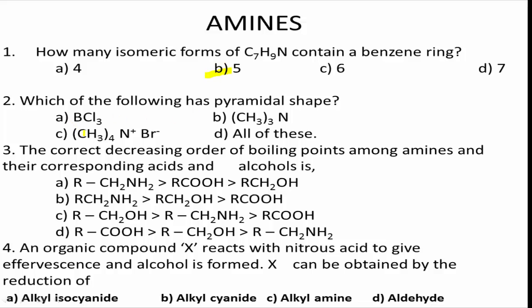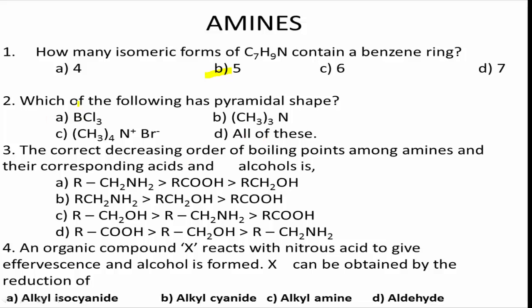Next, question number 2. Which of the following has pyramidal shape? Among the given options, which one has pyramidal shape? Options are given here: option A BCl3, option B (CH3)3N, option C (CH3)4N+ Br-, option D all of these.